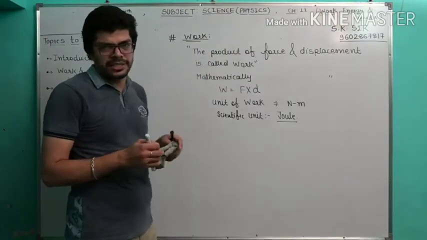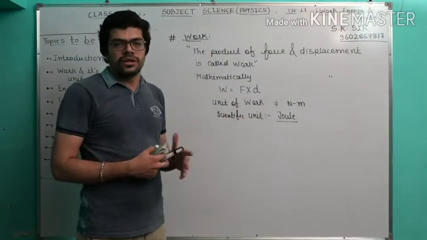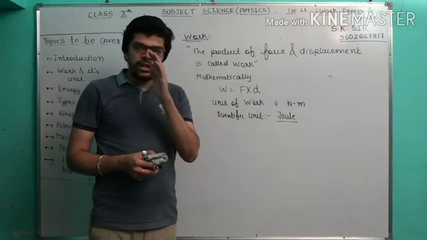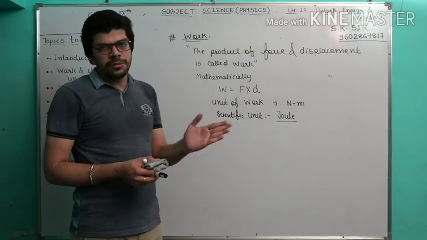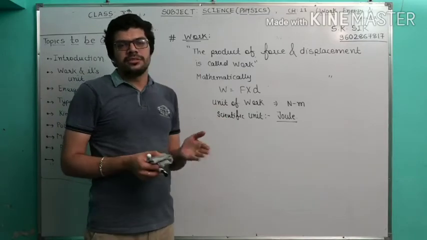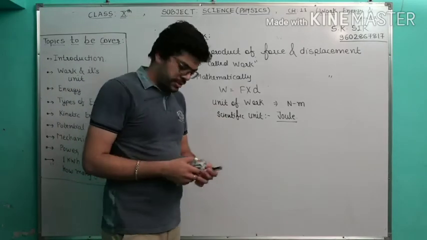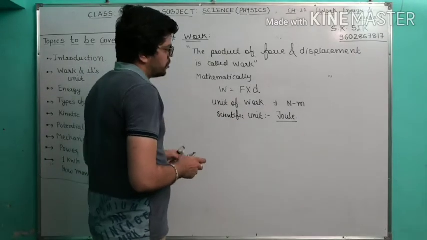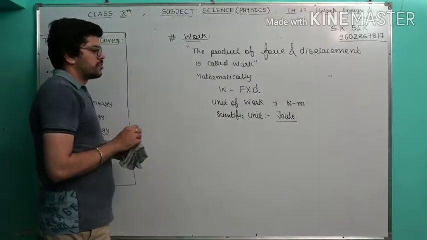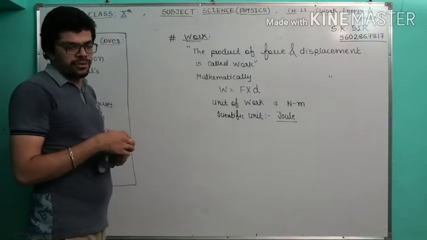So when the teacher asks you, what is the original unit of work? Newton into meter. And what is the scientific unit of work? It is joule. The concept of work is given by the what? Joule. That's why the scientific unit of work is joule. So I hope you understood this. Now we are talking about some particular examples.